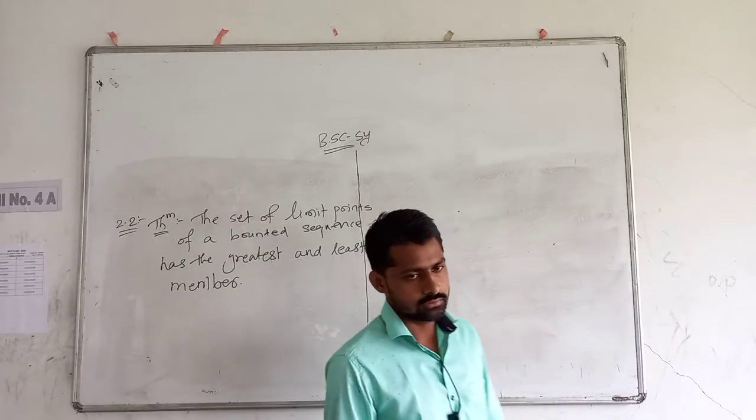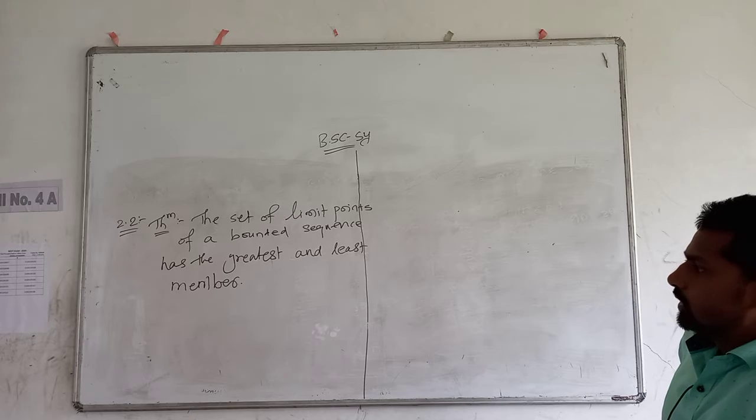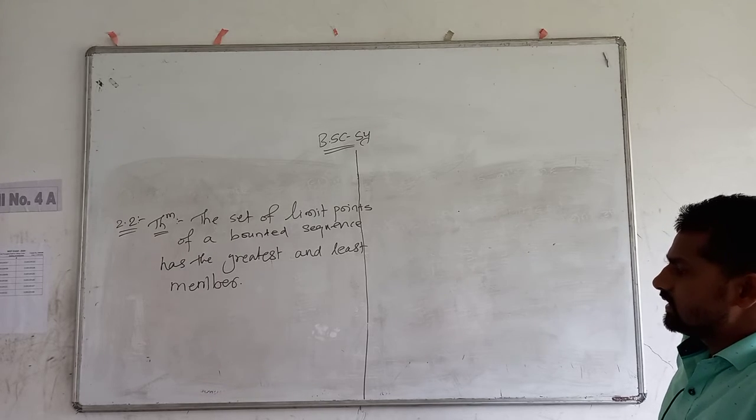Now understand what this theorem says. The set of limit points of a bounded sequence has the greatest and least member.